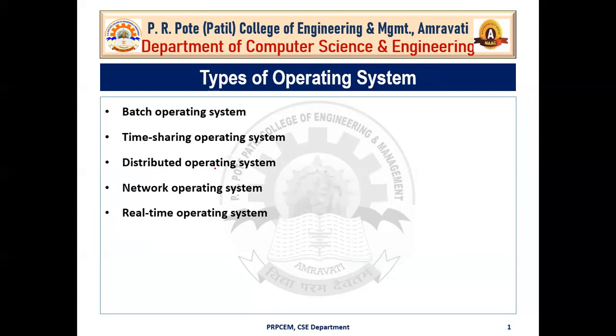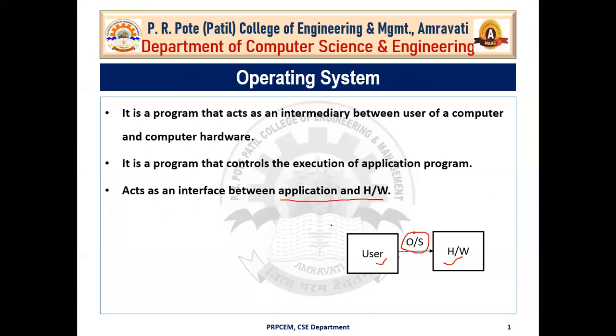Now next is what are the types of operating system. Before that, what I have told you, what is operating system? Operating system acts as an interface between the user and hardware. Okay, user means us and hardware means our computer system. So computer understands binary or machine level language, and the user knows high level language.